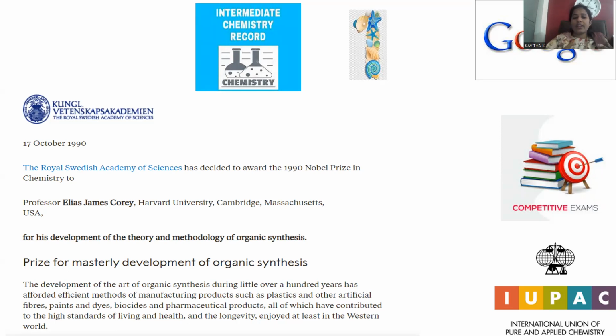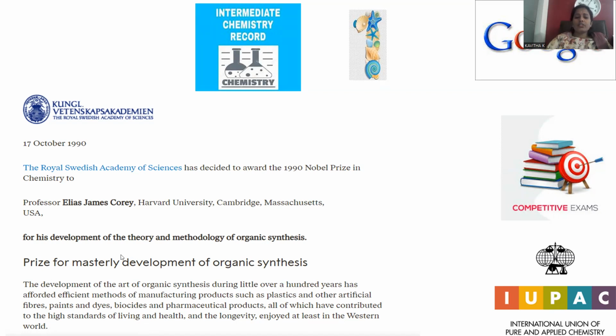Organic compounds can be fabricated into plastics or artificial fibers, paints can be synthesized, and even dyes can be synthesized by means of this organic synthetic protocol, right? Biocides and pharmaceutical products as well, right? Medical auxiliaries are also composed of these organic compounds only, all of which have contributed to the high standards of living and health longevity enjoyed at least in the Western world.